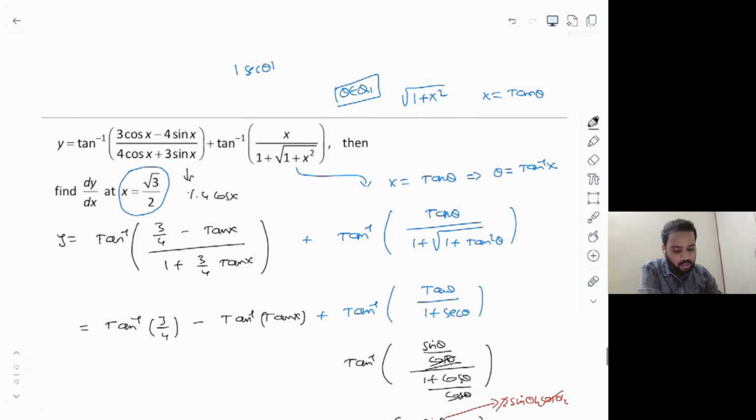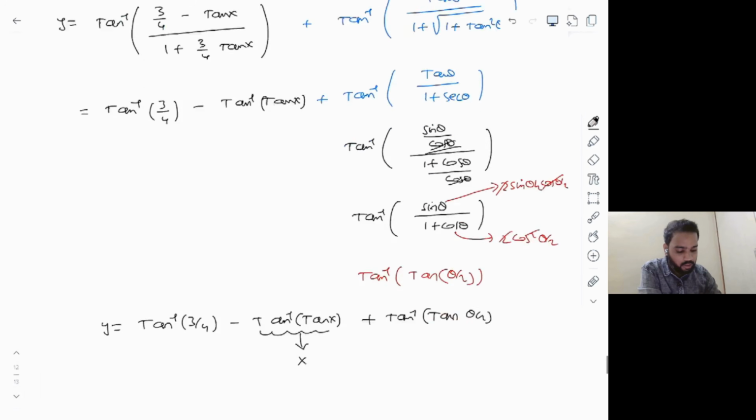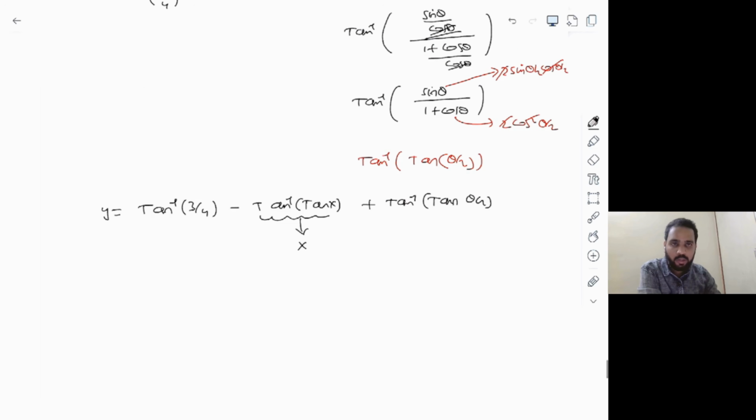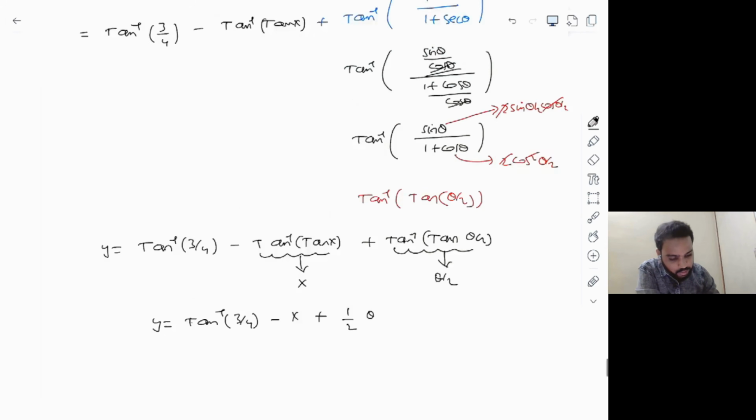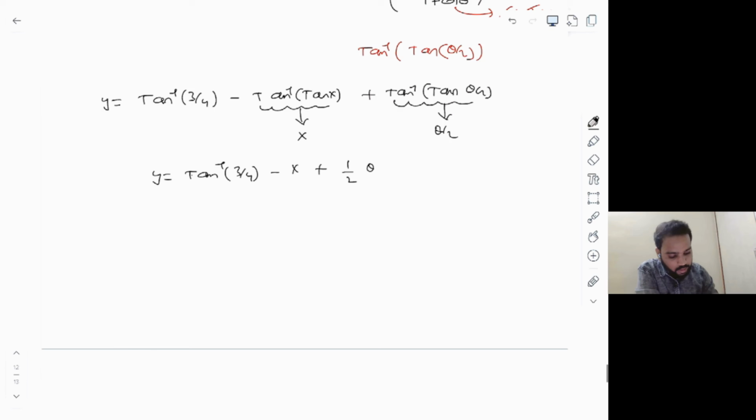And moreover, here we concluded that theta will be in quadrant 1. So which means theta by 2 also will be a first quadrant angle. So tan inverse of tan theta by 2 again will be theta by 2. So finally what we get is y is equal to tan inverse of 3 by 4 minus x plus theta by 2. But what is actually theta here? Nothing but tan inverse of x, right? So let's put that. One final step, that is y is equal to tan inverse of 3 by 4 minus x plus 1 by 2 into tan inverse of x.